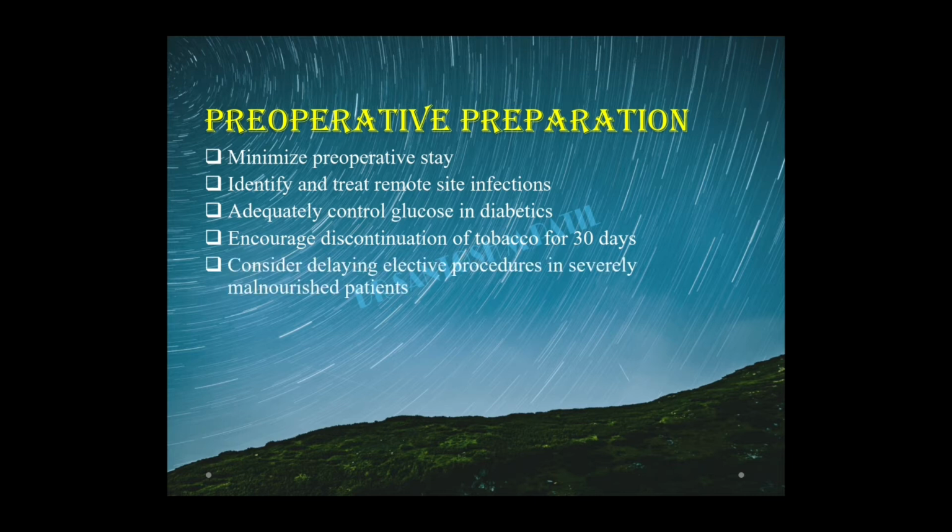Consider delaying elective procedures in severely malnourished patients. As I told, poor nourishment decreases the wound healing process, and anastomotic leakages are high. It is advisable for the patient to build up the nutrition, and at least 2 weeks to 1 month is the time that has to be given for building up the nutrition. A high protein diet has to be supplemented to these patients, and a good diet chart has to be advised. Only then, once you think the patient is fit for surgery and all the parameters are adequately met, should he be planned for surgery. No recommendations for or against discontinuation of steroids.